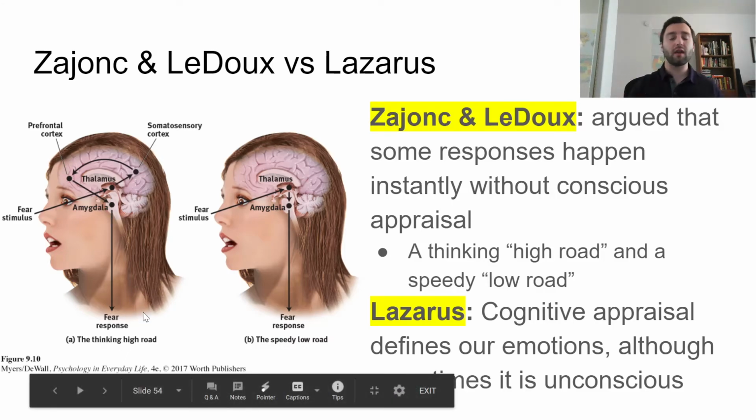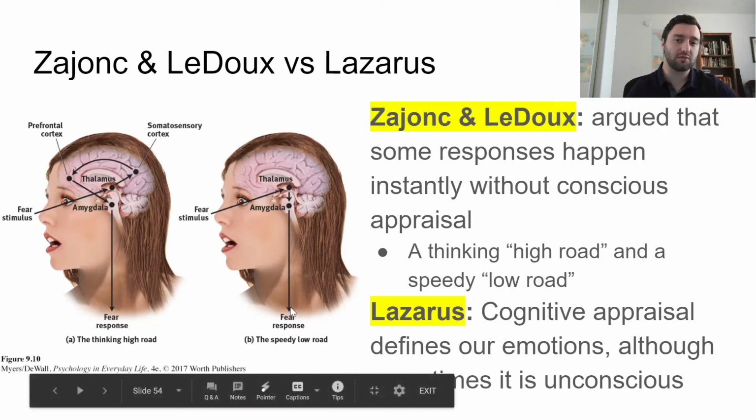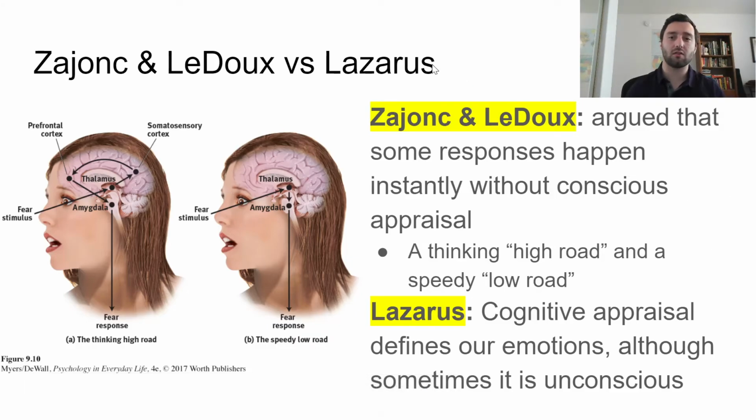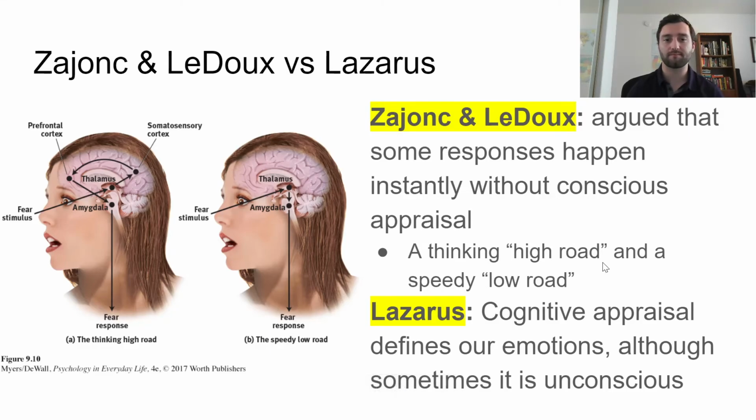Now, what they argued was that there wasn't just this one way, that sometimes we experience an instantaneous emotional response: a stimulus comes in, it immediately goes to our amygdala, and we immediately feel the fear response. That's the difference. So all Zajonc and LeDoux are adding is this second piece, this speedy low road. Sometimes it does get cognitively labeled, but sometimes it skips that and goes right to the emotion.